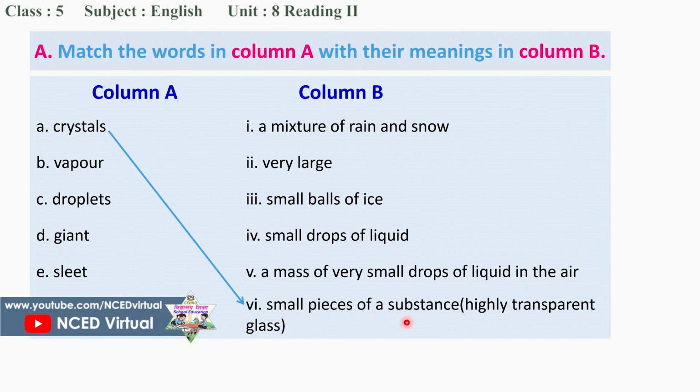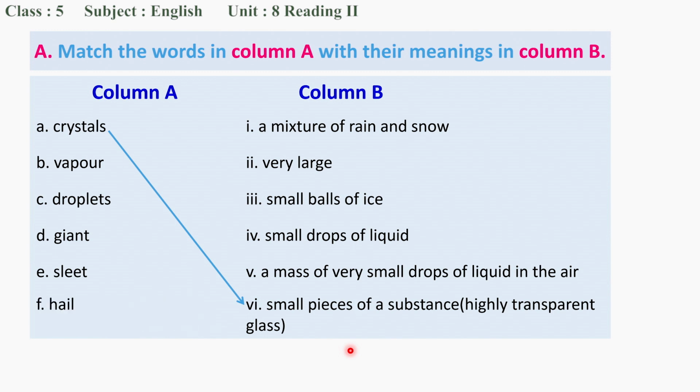What does small pieces of a substance mean? Wow, very smart. Yes, bits. So the meaning of crystal is not small pieces of a substance, but highly transparent glass. All of you correct that. Make the correction over there. Highly transparent glass. Small pieces of a substance means bits.